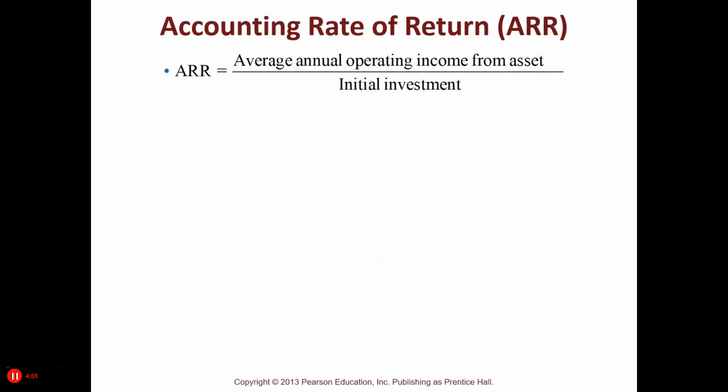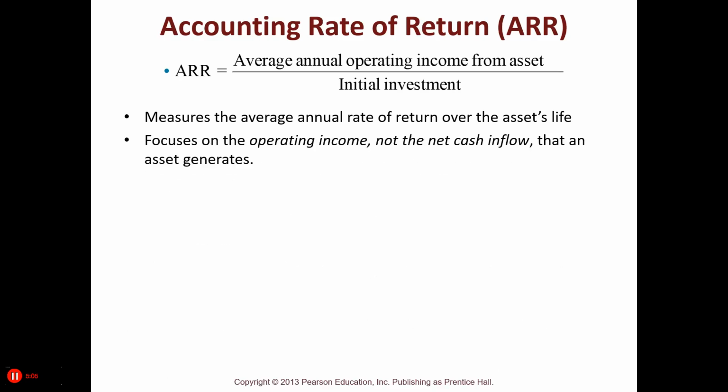Now, let's look at the accounting rate of return. We're going to take the average annual operating income from assets divided by the initial investment. This measures the average annual rate of return over the asset's life, focuses on the operating income, not the net cash flow.